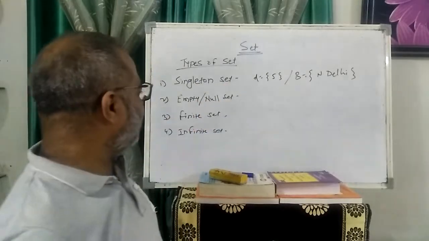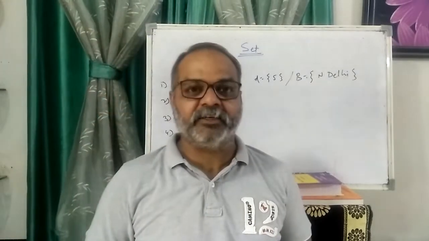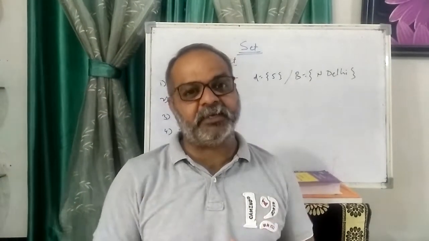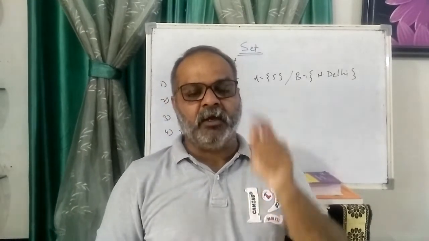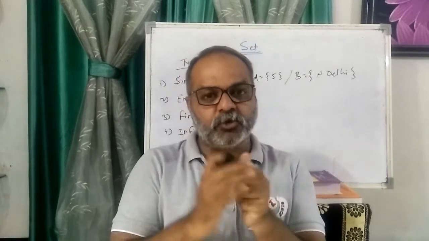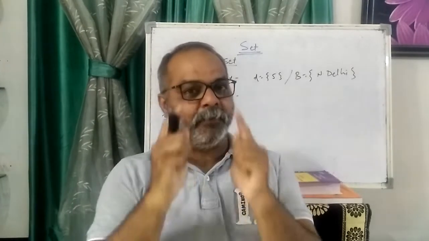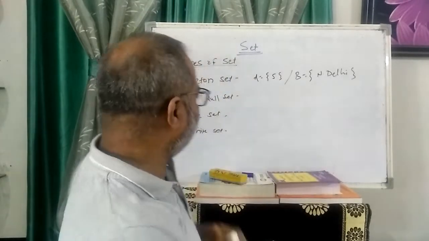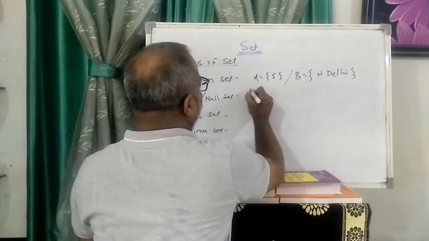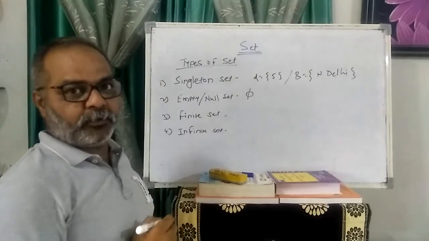Second is called the empty set, or the null set. Empty means nothing is present, but that set exists. This is very important. When there is no element present in the set, but the set exists, it is called the empty set. It is also called the null set, and that set is denoted by phi.